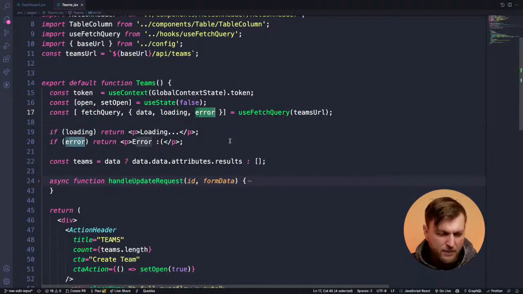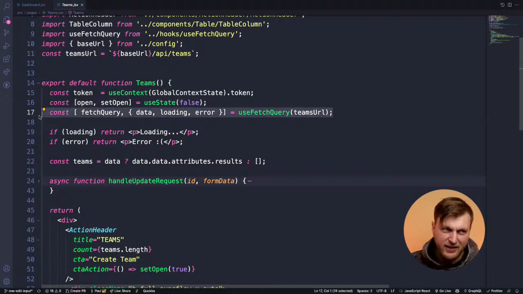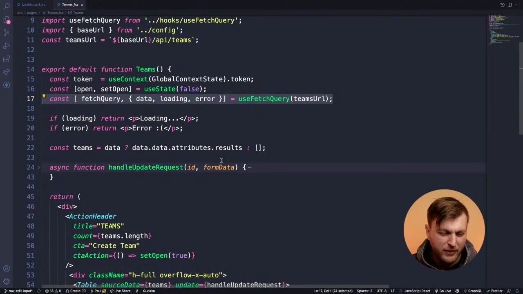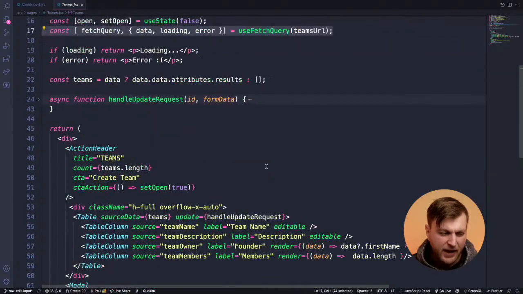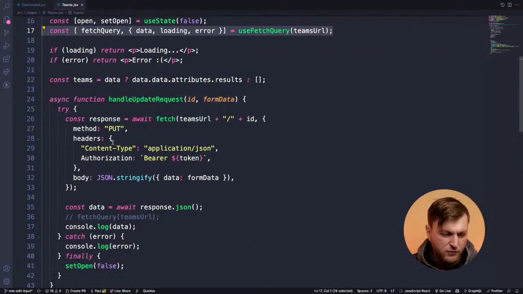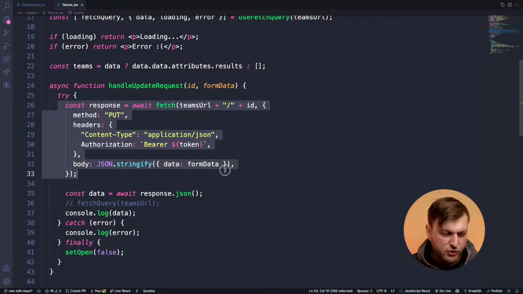And I'll show you the code in a second, but it's basically obfuscating, I can't pronounce that word. Basically, it's like a black box that has some functionality, but I could have just as easily done it this way. I could have just used fetch straight up here.